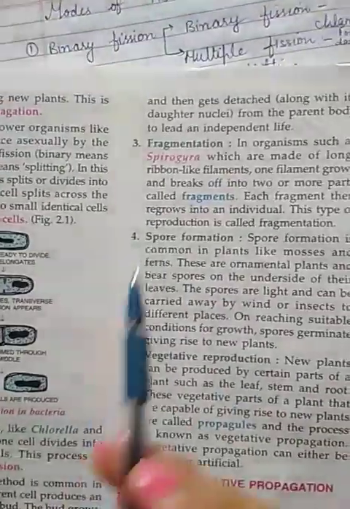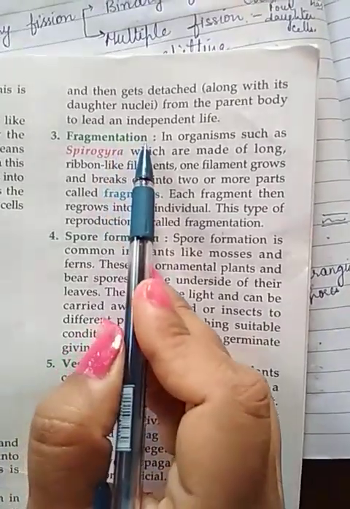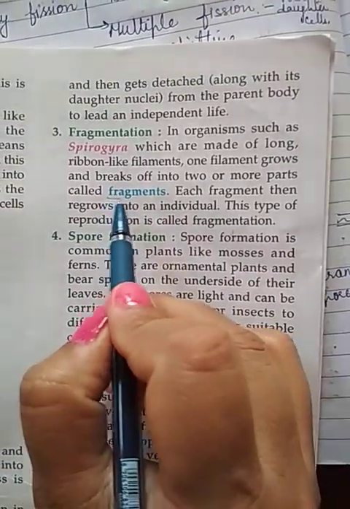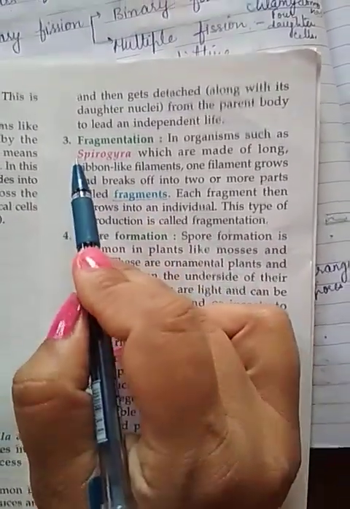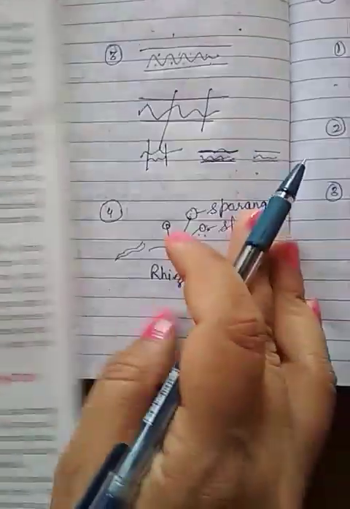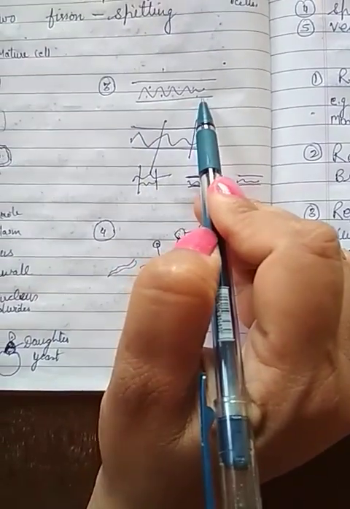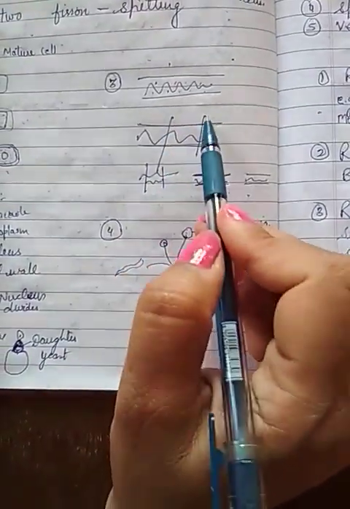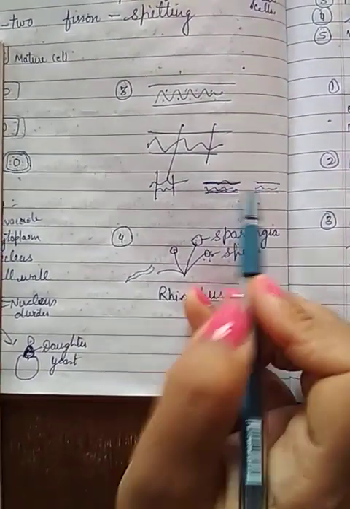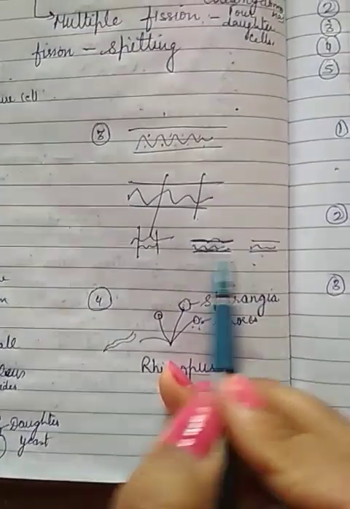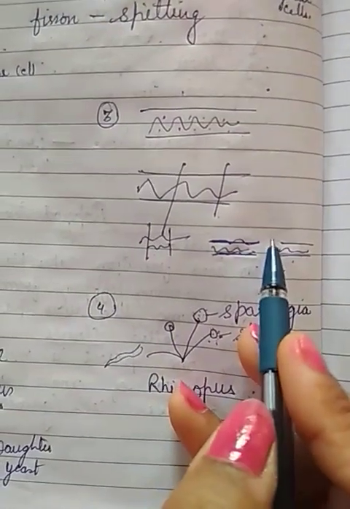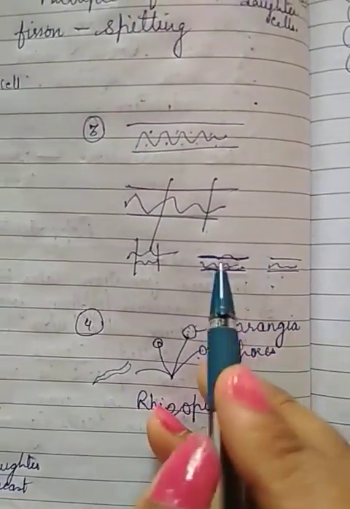Okay, the third process that we are going to take is fragmentation. Fragmentation is when the cell is capable of making small fragments. A simple example we can take is Spirogyra. Now what is Spirogyra? It is simply a ribbon-like cell. When we divide this ribbon-like cell into different parts, each part is able to form a new organism. It means small fragments are formed, and these small fragments are able to produce a new daughter cell. So that process is called fragmentation.